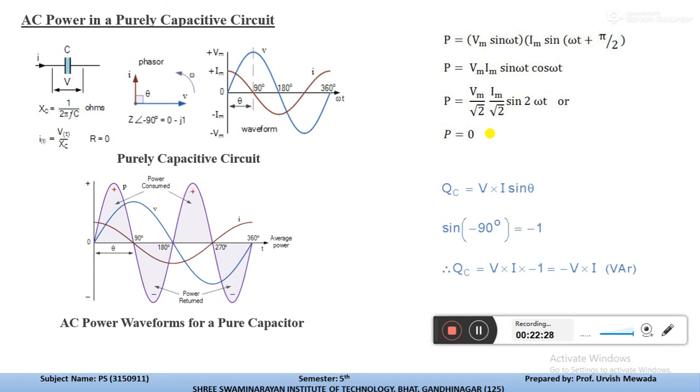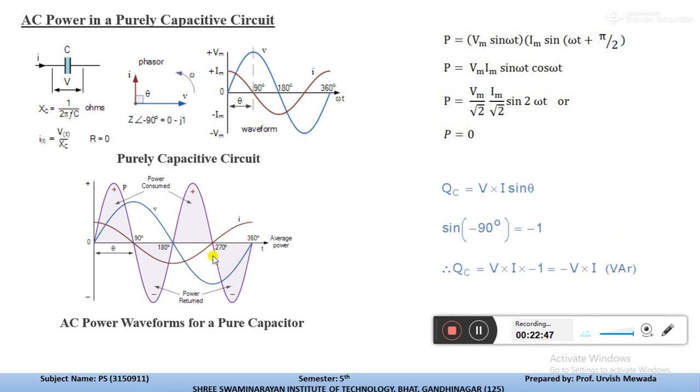And if you write the equation for Q, the reactive power for the capacitive circuit, it is VI sin theta, and sin of minus 90 is minus 1. So the reactive power is minus VI. VAR is the unit of reactive power.